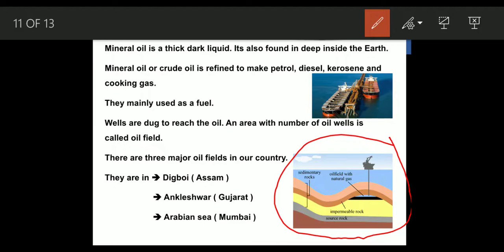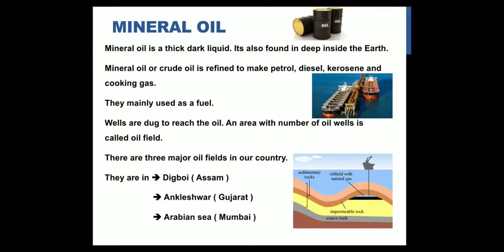oil. From there the oil is extracted, and then it goes through various processes, from crude oil to petroleum, for all the other purposes which we are using. So all these come from here. Clear? This mineral oil is mainly used for fuel purposes. We call it mineral oil, or we can call it crude oil. It is refined, which means it has been cleansed and some processes have been applied. From that we get petrol, diesel, kerosene and cooking gas. All these are obtained from there only.